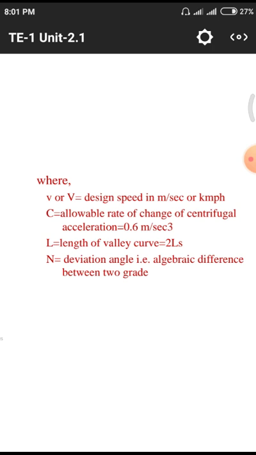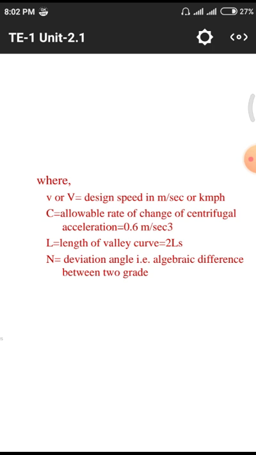That means if the vehicle has a huge amount of speed, the centrifugal force is also huge. If the vehicle has less speed, the centrifugal force acting is also very less, so the total design depends upon this centrifugal force. Centrifugal force is mainly responsible for the design speed of the vehicle, or the speed at which the vehicle is traveling on the particular curve. Next, V is the design speed in meters per second. Next, L is the length of the valley curve. It may be taken as 2 times the length of the normal curve, because we are designing in a valley, so we need to take double length.